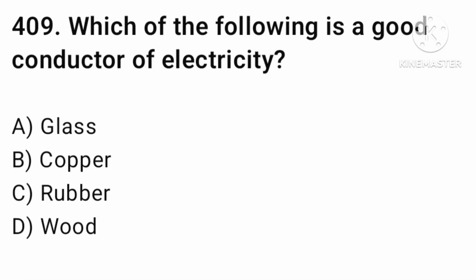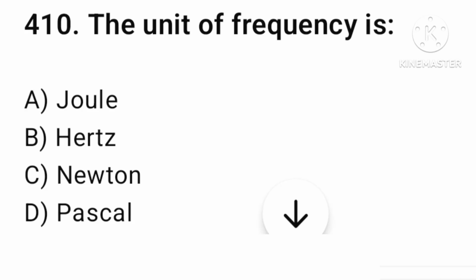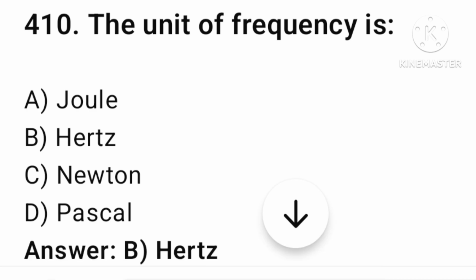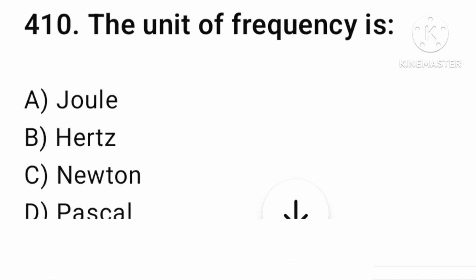Which of the following is a good conductor of electricity? Glass, copper, rubber, or wood? Let's find the answer. The answer is option number B, copper. And the next question. The unit of frequency is joule, hertz, Newton, or Pascal? The answer is option number B, hertz.